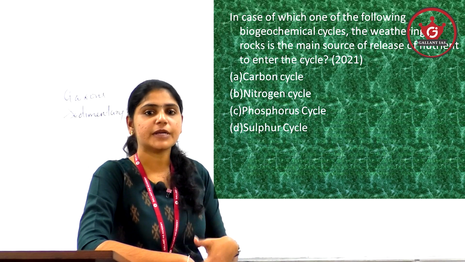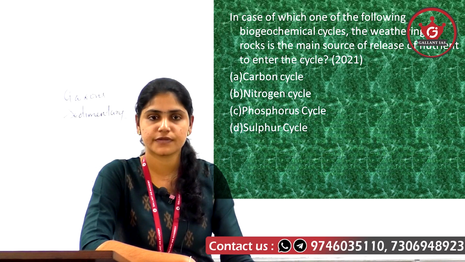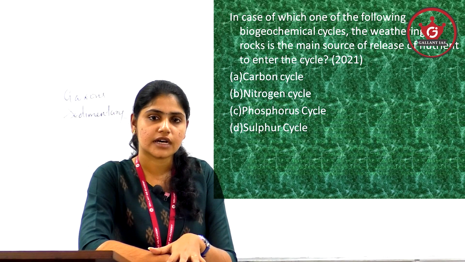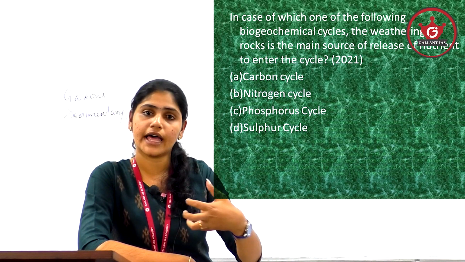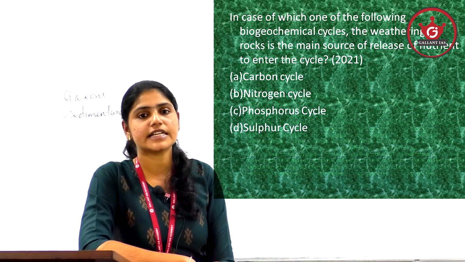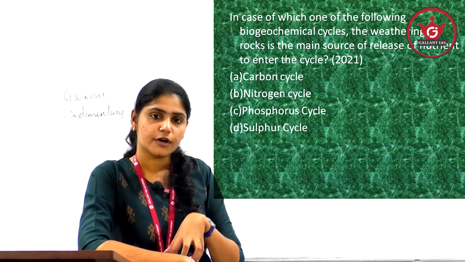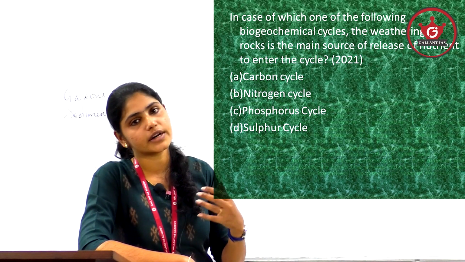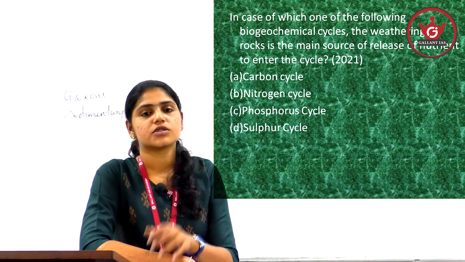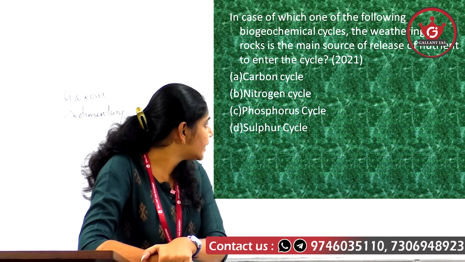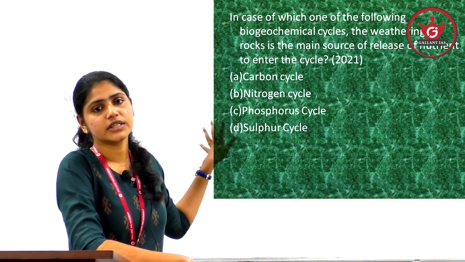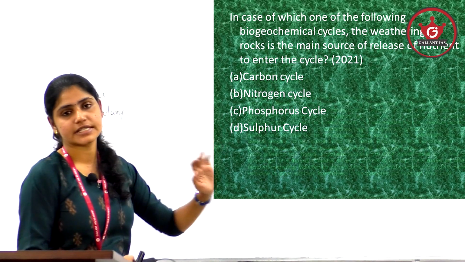From the soil, the plants take up the phosphate ions, and from the plants, through the food chain, it is transferred to the consumers. The plants take it up for their energy needs, and once the animals consume the plants, it is transferred to the animals. Once the animals die, the phosphate is again released back into the soil through decomposition, and from the soil it can either go back to the source, or it can be taken up by the plants again, entering the nutrient cycle again. This is how phosphate is cycling. Since it is saying main source, we can go with phosphorus. So here the answer is option C, phosphorus cycle.